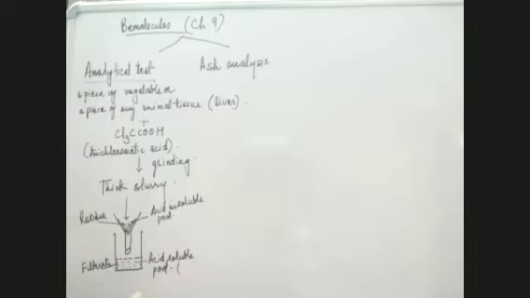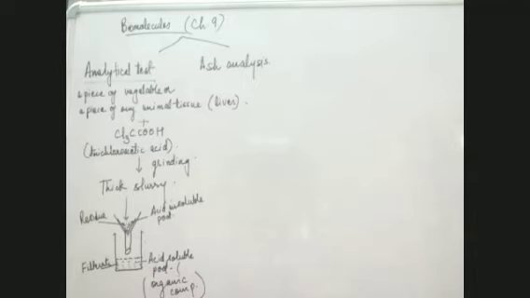So this acid soluble pool contains organic compounds. Most of the organic compounds which are soluble in water can be found in the acid soluble pool. And this is how we separate the inorganic and the organic compounds of the various types of biomolecules.